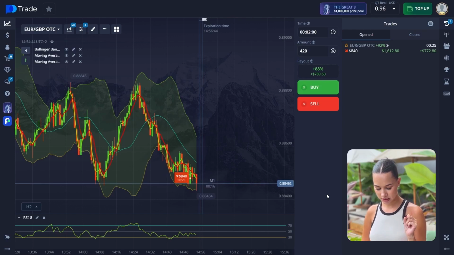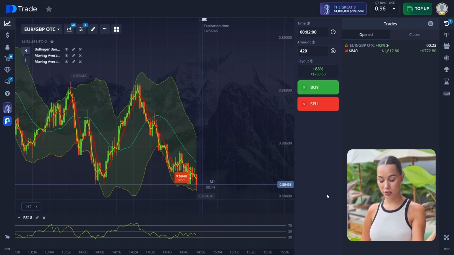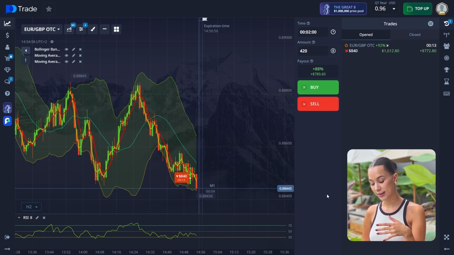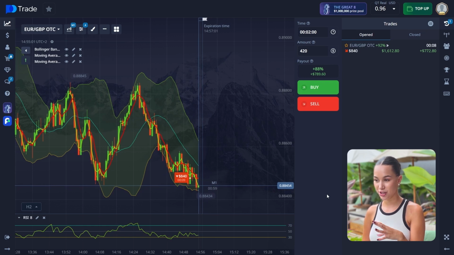So now, for example, guys, it's 25 seconds to the end of a trade, and as we can see, we are in a plus, and I'm sure we're gonna close this trade. But if you don't want to open a rollover, you can always wait for the end of the trade and then open a catch up. It's almost the same kind of strategy here, but a little bit different.